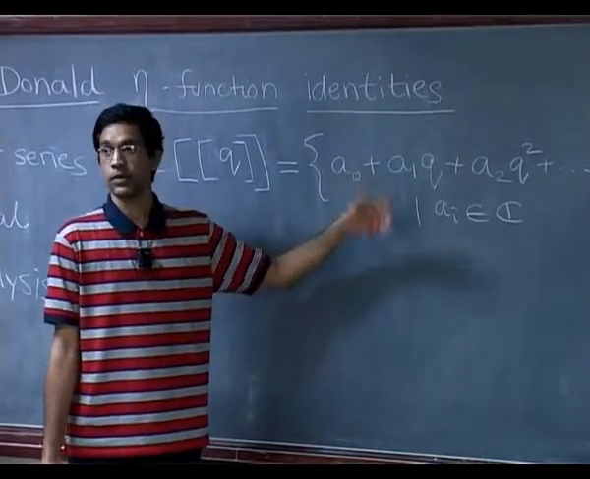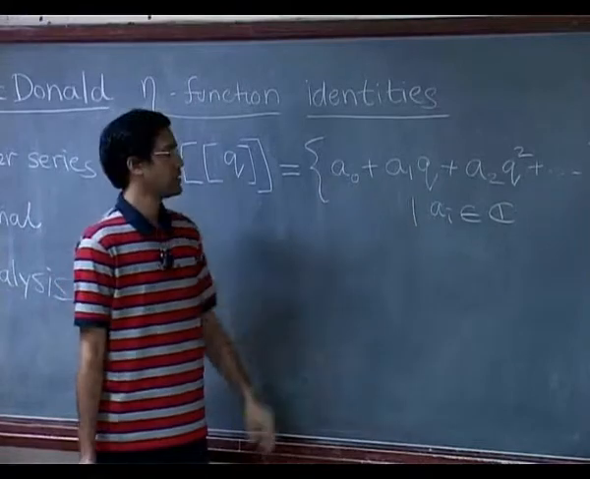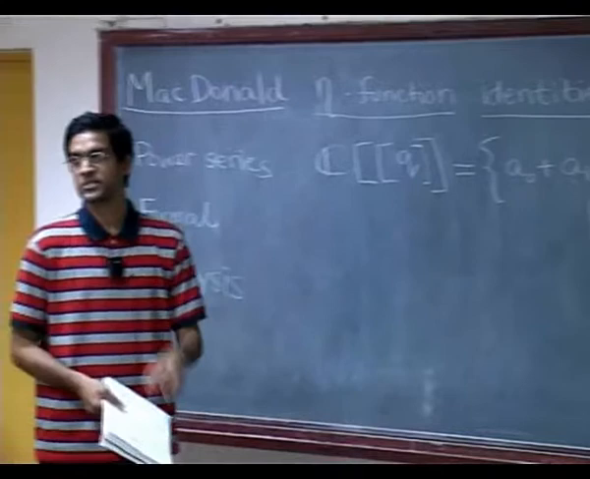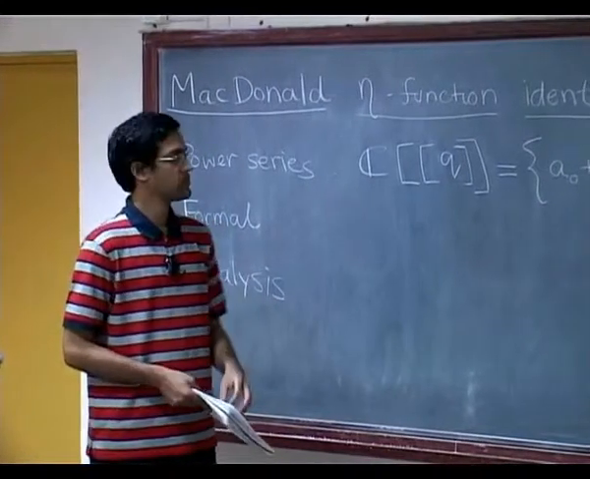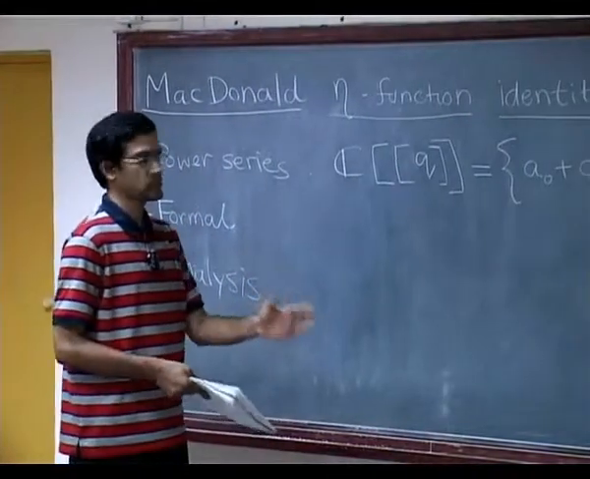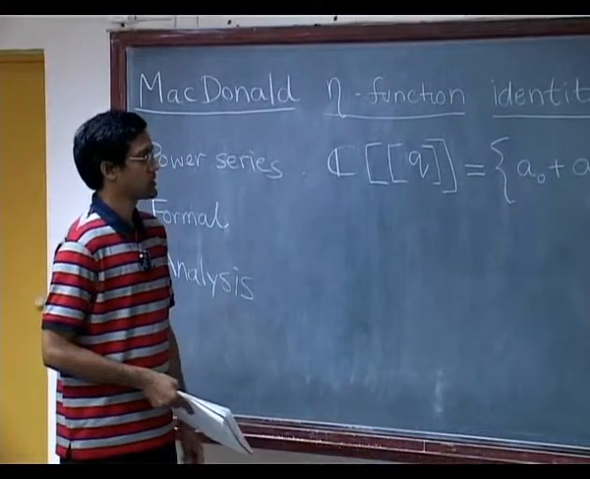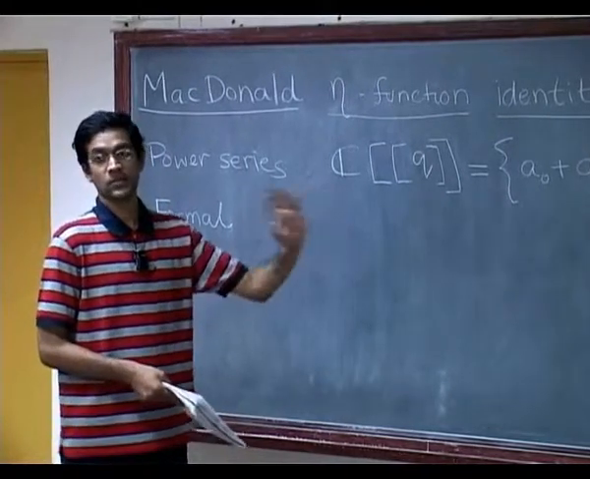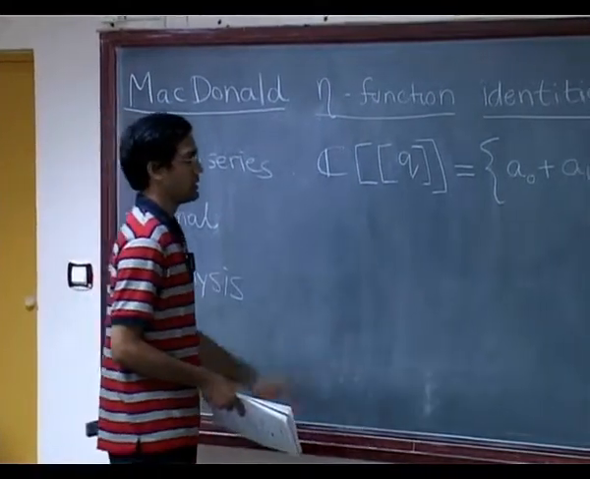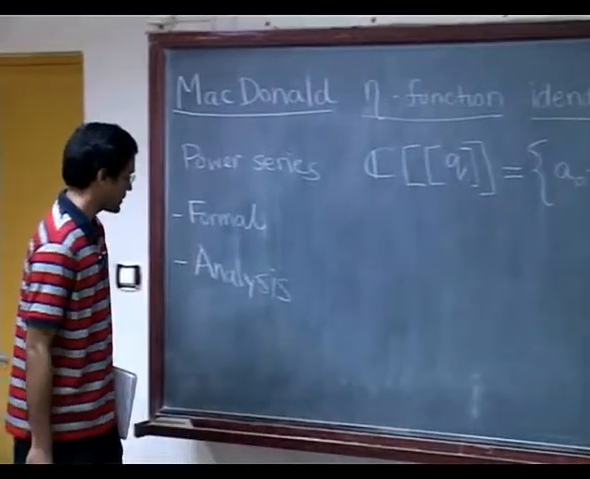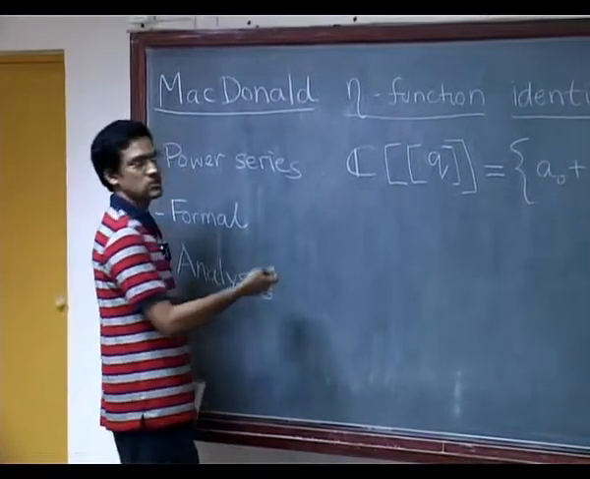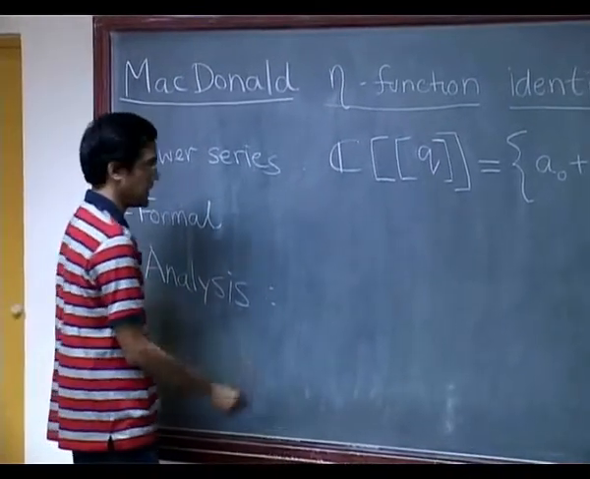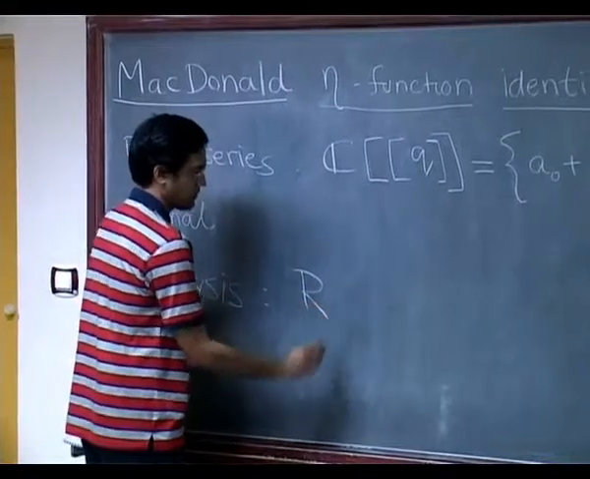So you need to study convergence of these power series, and the usual theory says that a power series always has a radius of convergence. You can find a number R, which is greater than or equal to 0, such that for all modulus of Q less than R, this series converges absolutely. And it will turn out that in most series of interest, the radius of convergence will end up being 1.